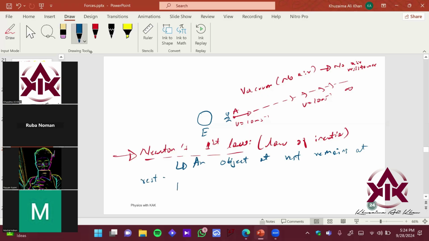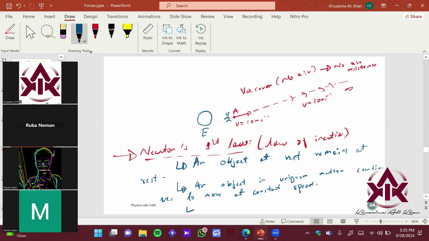Okay, an object in uniform motion continues to move at constant speed.